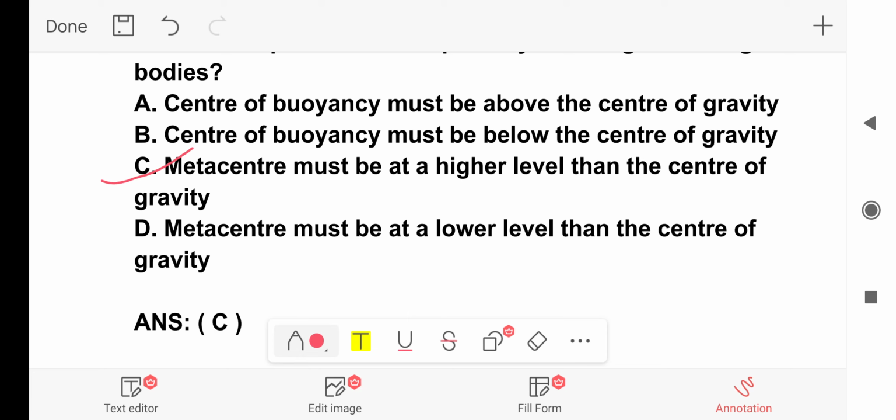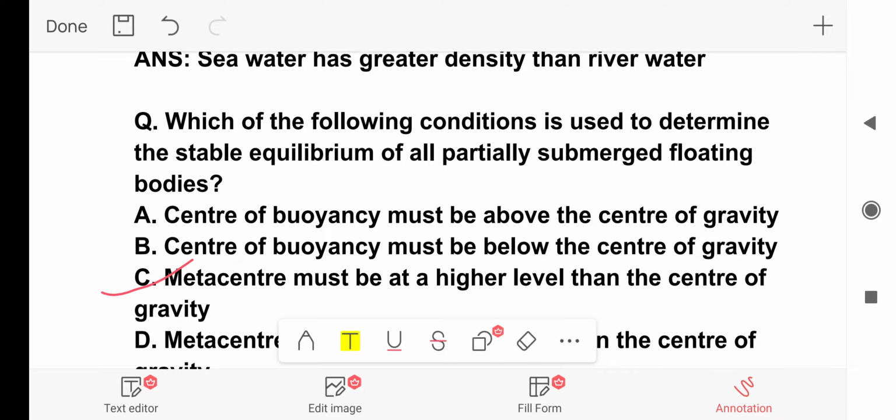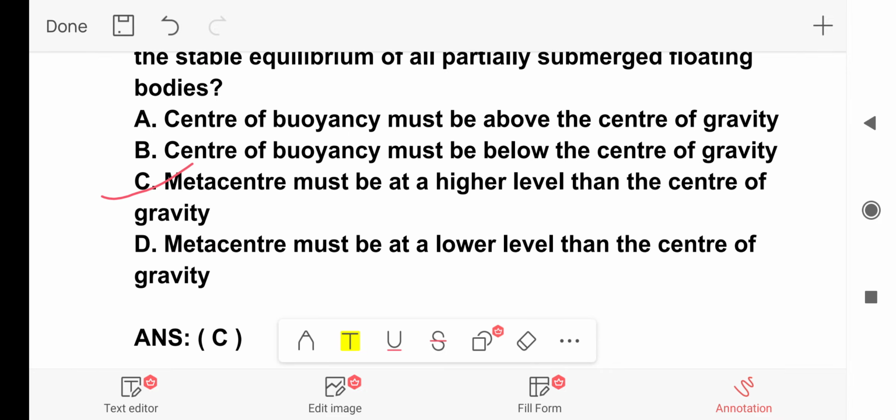So, for the stable equilibrium of all partially submerged floating bodies, the condition used is that metacenter must be at a higher level than the center of gravity. That means when metacenter is at a higher level than the center of gravity, then there will be stable equilibrium of all partially submerged floating bodies.